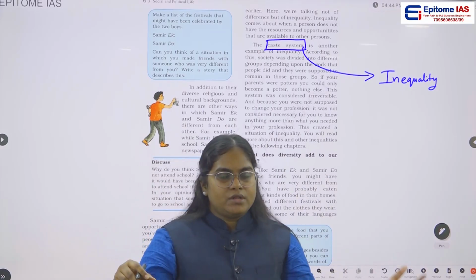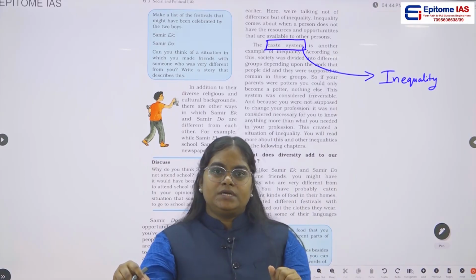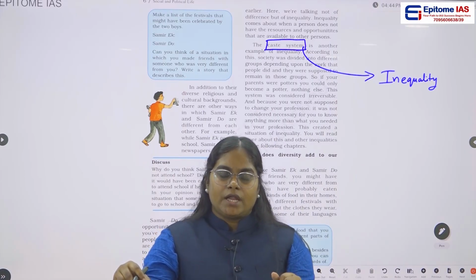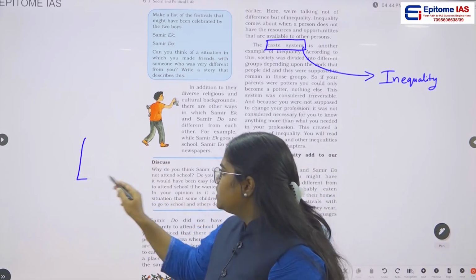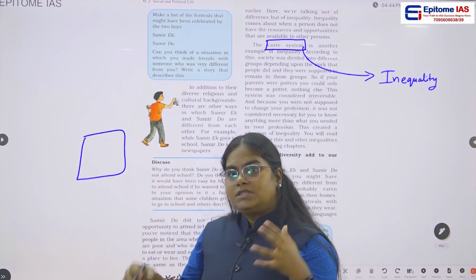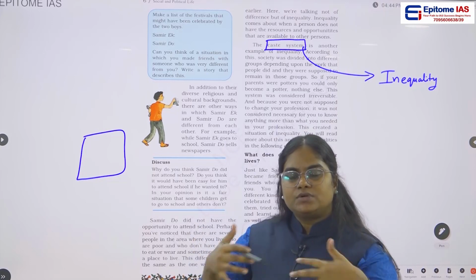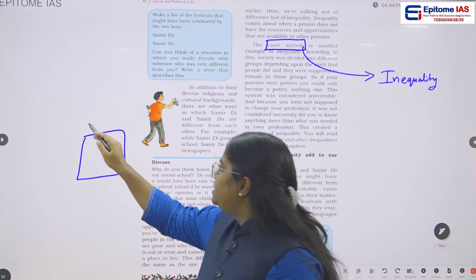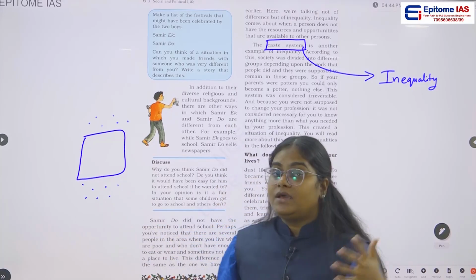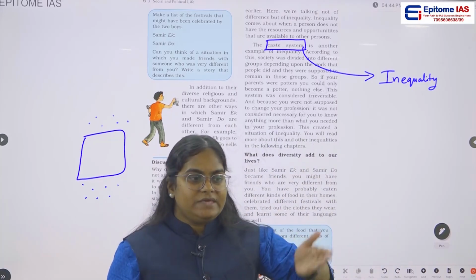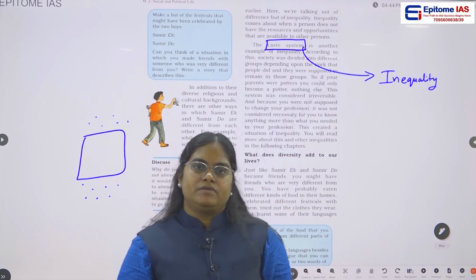They are not allowed to enter the temple. And often, if there is a village, these people should stay in the outskirts, and they are not even allowed to enter the village.